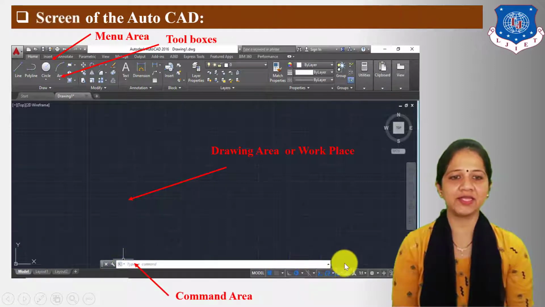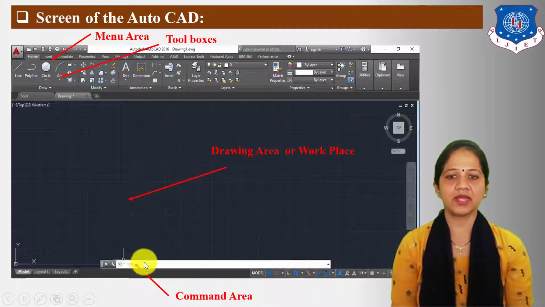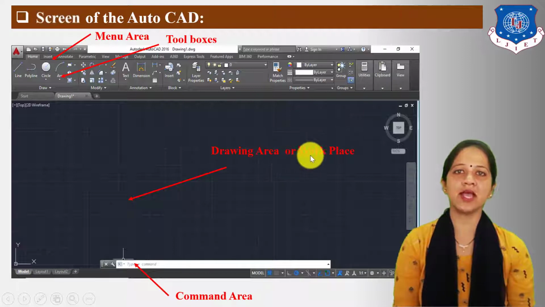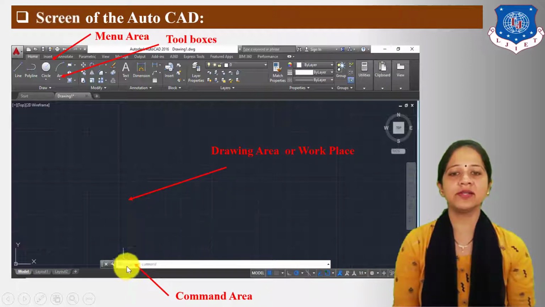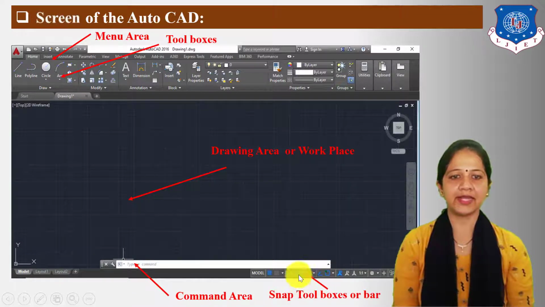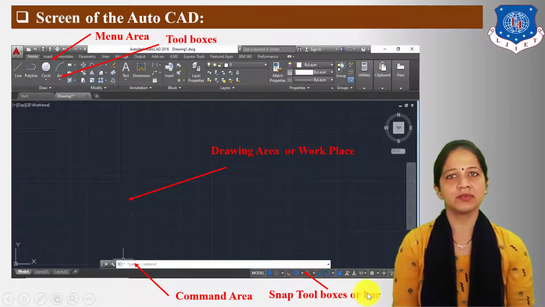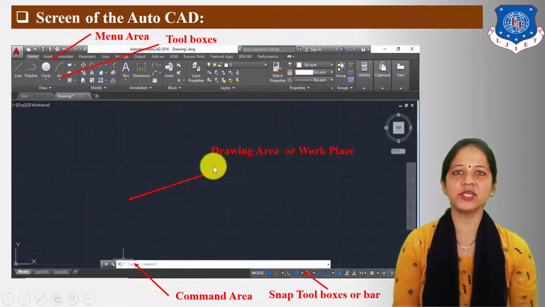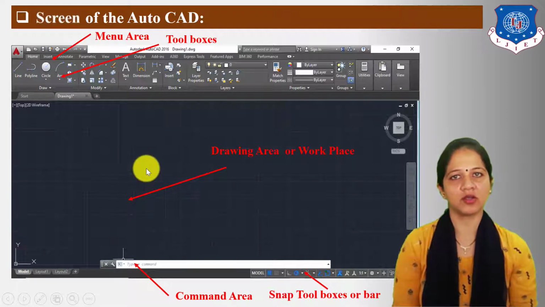Next, this white strip is a command area or command bar in which you can type any command for required drawing. If we type anything in the drawing area or workplace, it will directly display on the command bar. Next, this is known as snap toolboxes or bar. So here this slide cover information regarding screen of the AutoCAD.